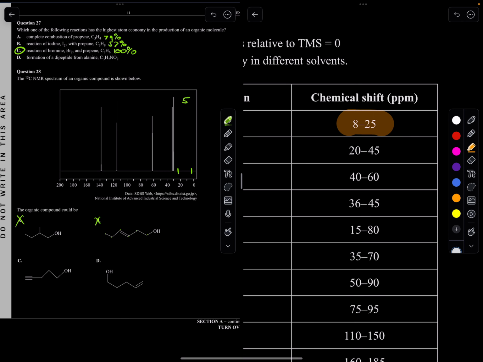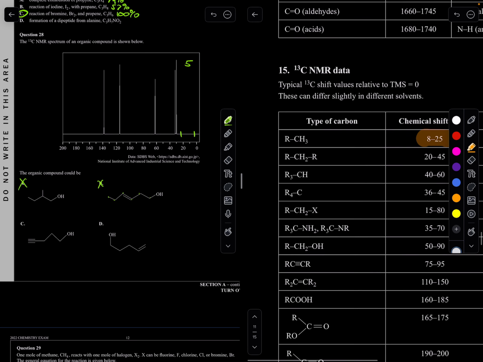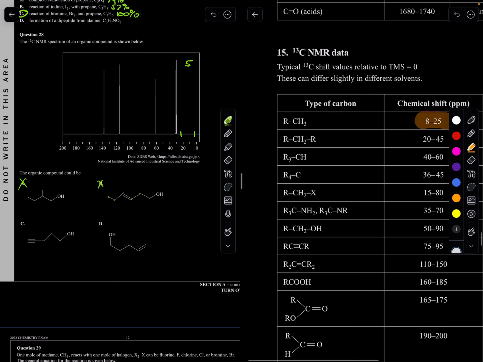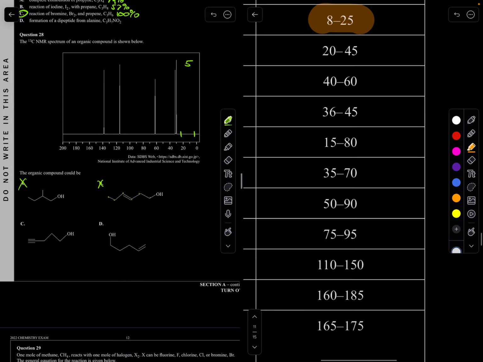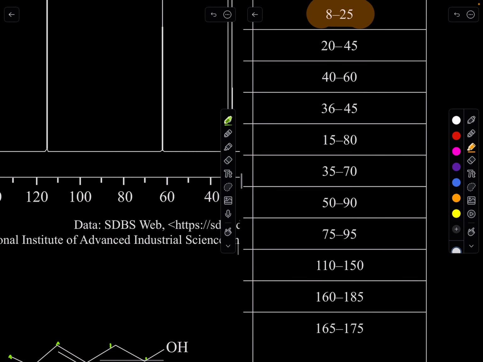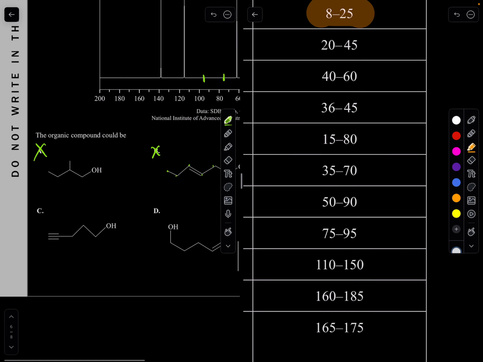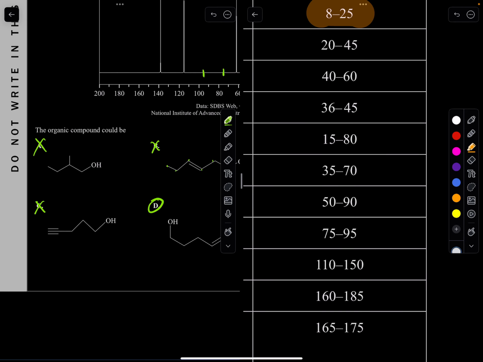It's no way there. Now the difference here is that one has a triple bond, and the other one has a double bond. So let's check which one it would be. This one has a triple bond. So where is it supposed to be lying between? 75 to 95. 75, which is here, to 95, which is here. There's nothing lying between it. So it's not actually that triple bond. It has to be then D.